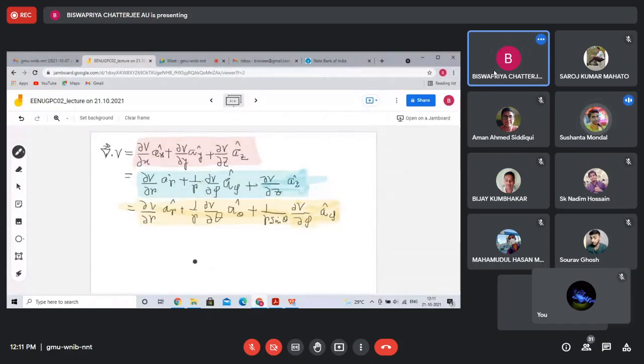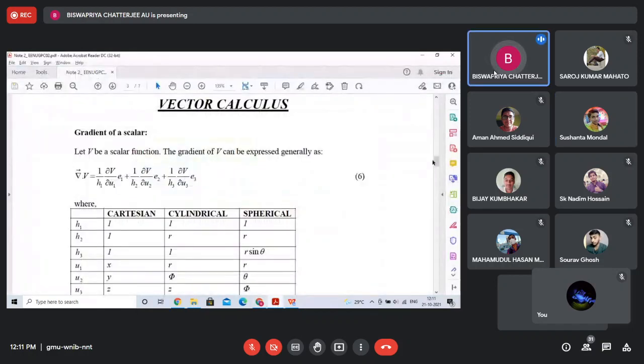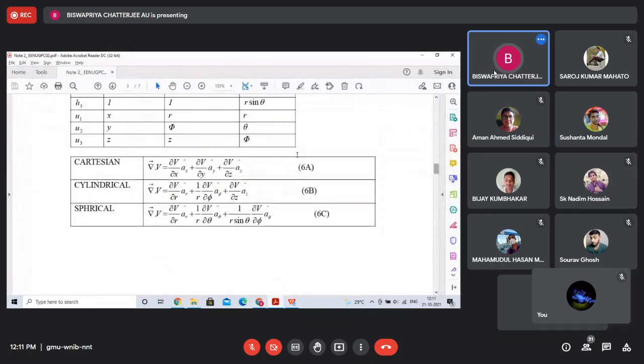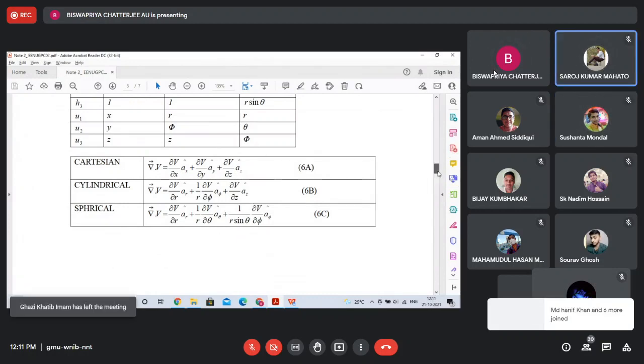Sir, here, in the third line, del V by del R or other things. I have written del V by del R. Okay, sir. You see every expression is given in the notes. Everything is written here.